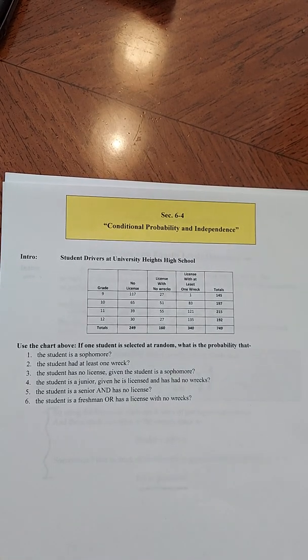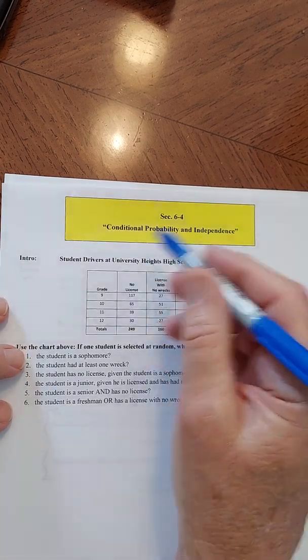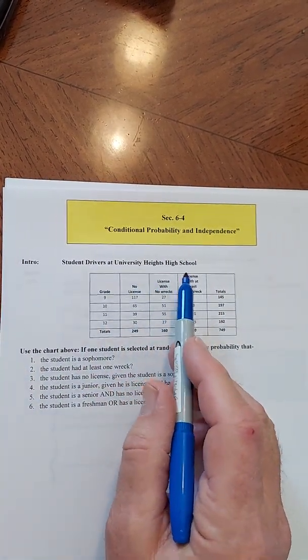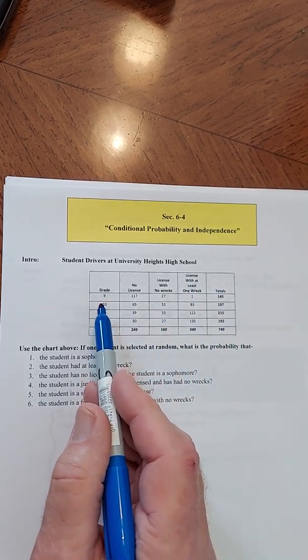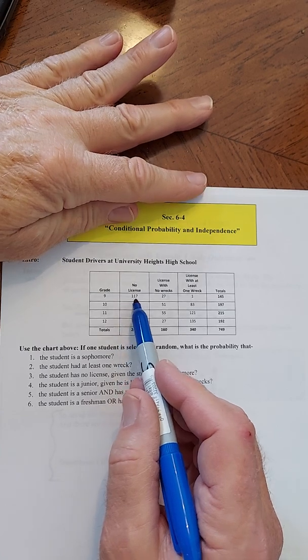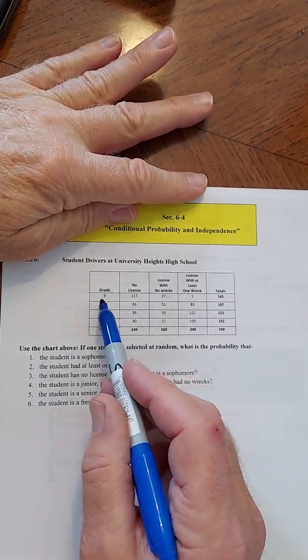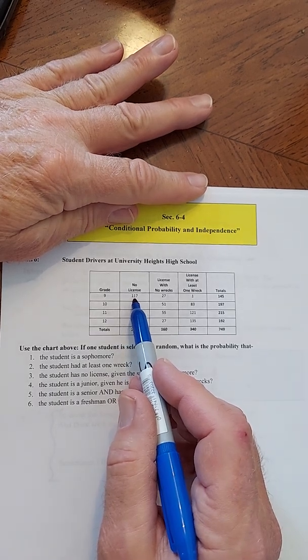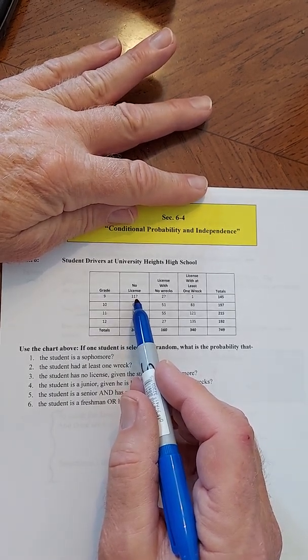I'm going to start off with this one here. This is going to be conditional probability. Student drivers at University Heights High School. So I've got grade 9, 10, 11, and 12. And if you go across, this column says they have no license. So for the very top one here, for the freshmen, 117 people do not have their license, which I guess you would expect.